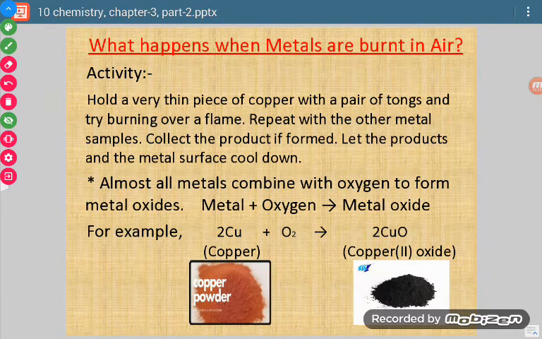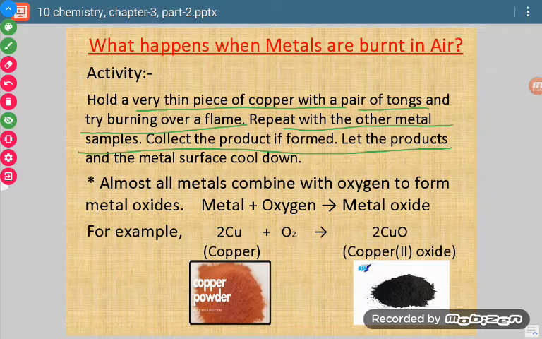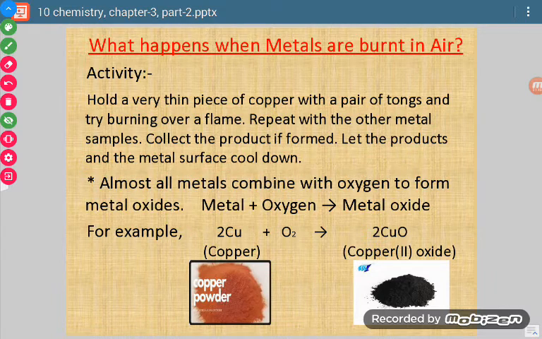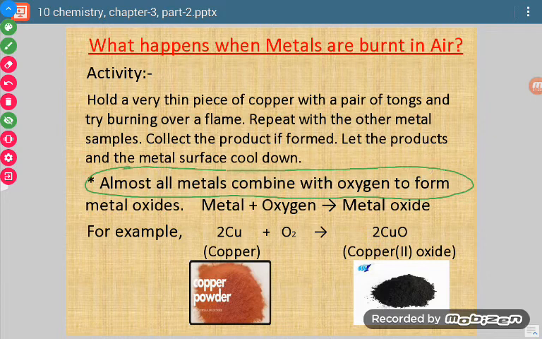Now we will take a very thin, very fine piece of copper and hold it with a pair of tongs and try burning it over a Bunsen flame. Then we will repeat the same process with other metal samples, and in case there is formation of products, we will collect the samples and analyze. So what will be the result? The result will be almost all metals combine with oxygen to form metal oxides.